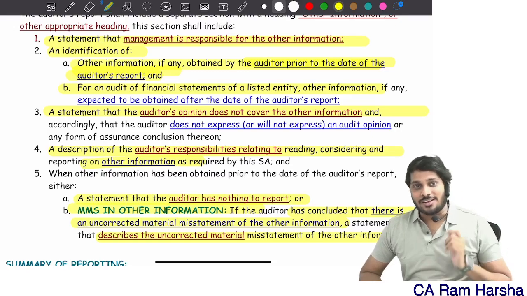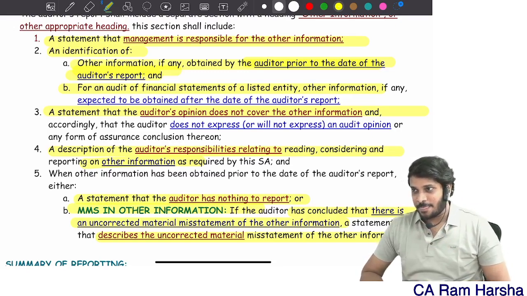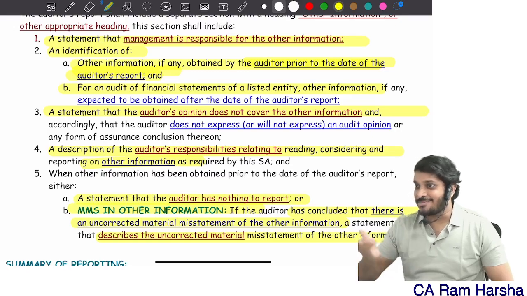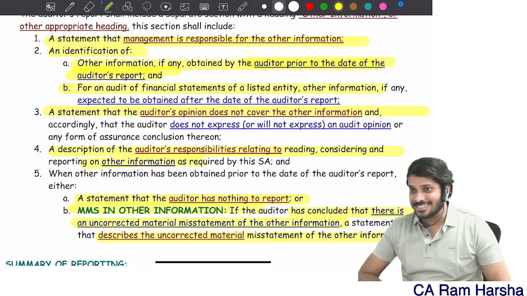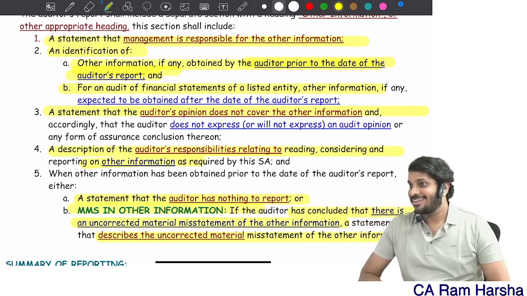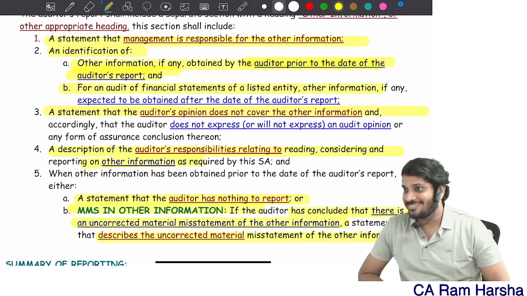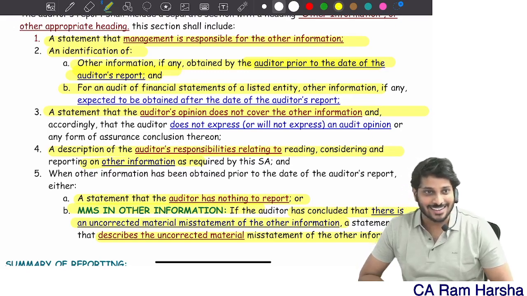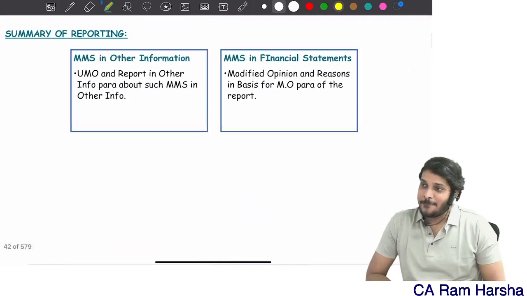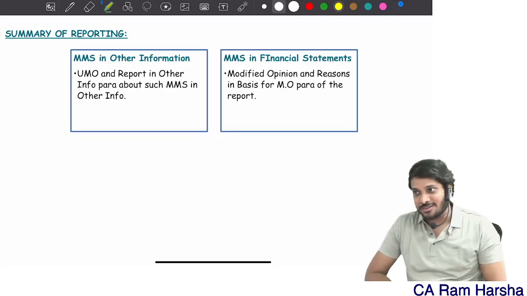If evidence is not there and you give a disclaimer of opinion, and later that evidence is available in other information, what to do? I'll take back the audit report. If there is evidence like this, I will see if it is sufficient for my audit or not, and again I will modify the audit report and give an unqualified opinion. But do you think this will happen? No, obviously not, right? First of all, the question itself is wrong.